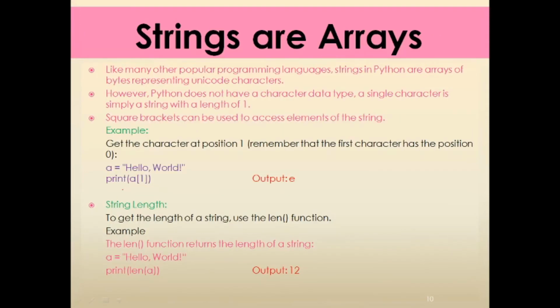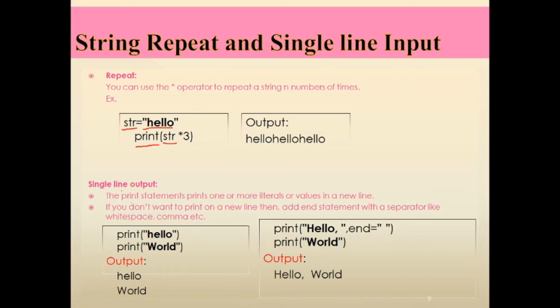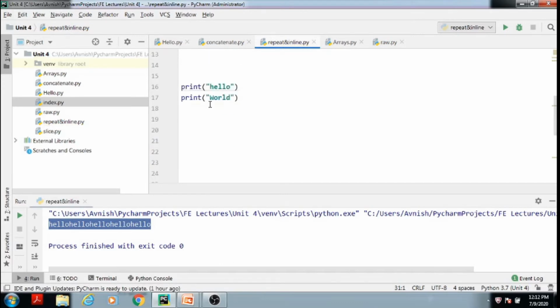Now we will see the single line output. The print statement prints one or more literals or values on a new line. If you don't want to print on a new line, then add an end argument with a separator like white space, comma, etc. We will see this example on our PyCharm console so that you can get more idea about the single line output. Suppose, see this code.